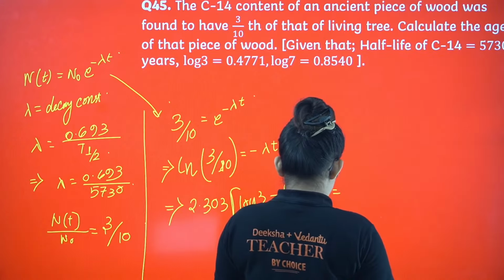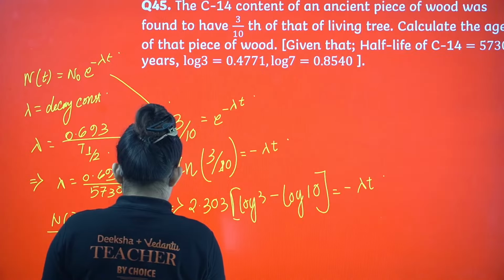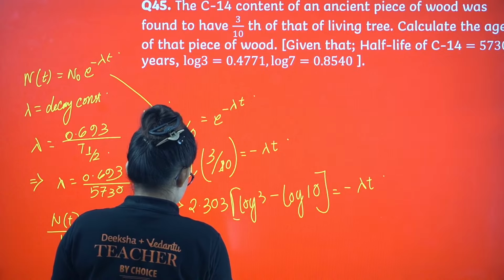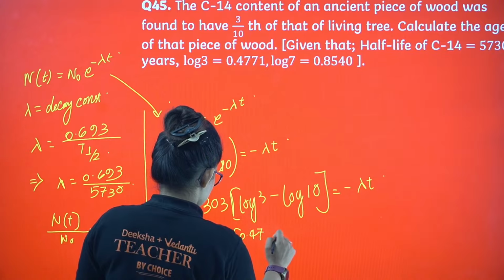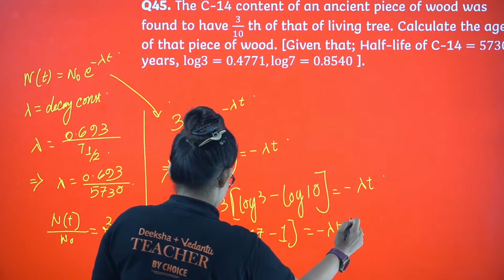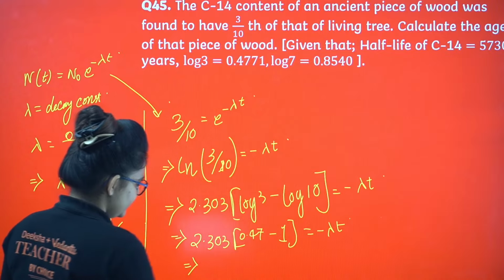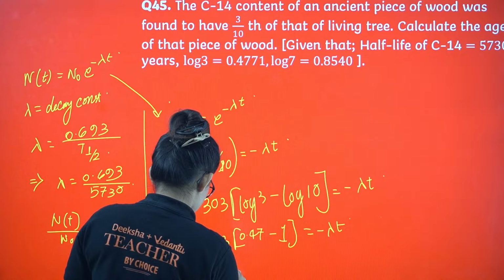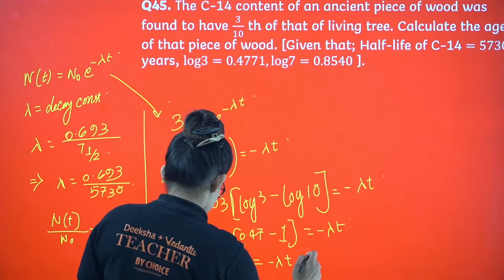Equals minus lambda t. Fine. So from here I can get 2.303, if I just put the value 0.47 minus log 10 is 1, right? Equals minus lambda t. Fine. Now just simplification. That's it. So if you just simplify this portion, it will come up to be minus 1.204, if you just simplify this side, equals minus lambda t.